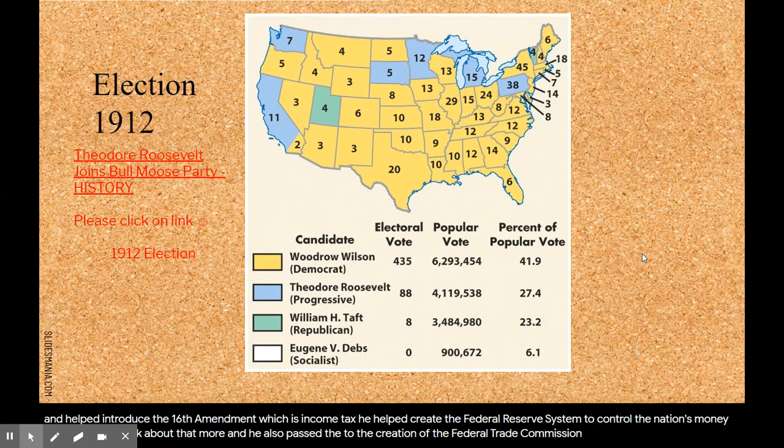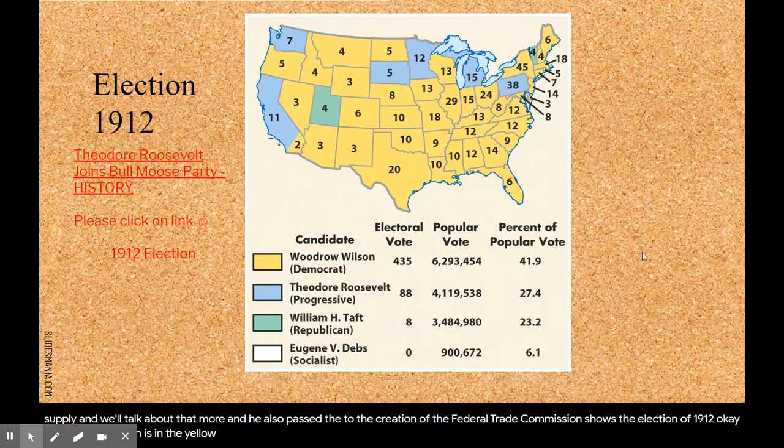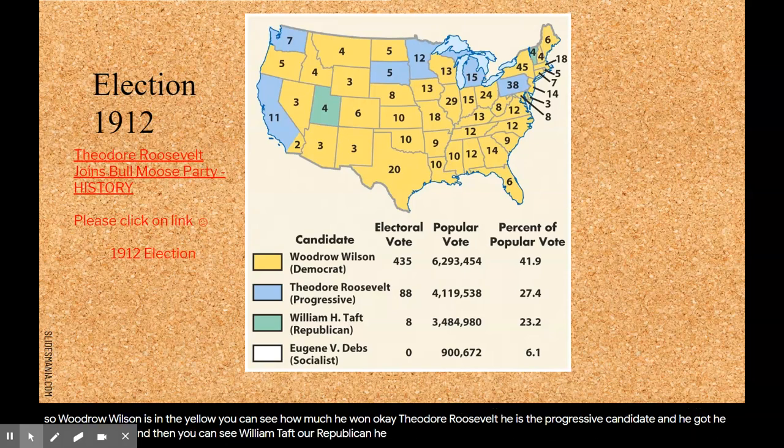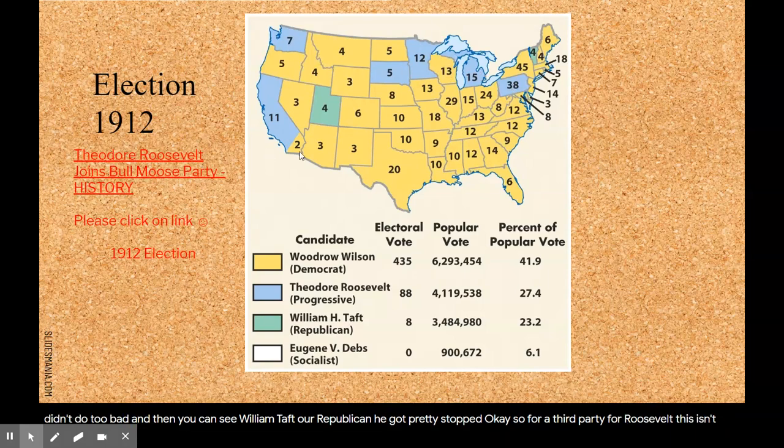Okay, this map shows the election of 1912. Woodrow Wilson is in the yellow. You can see how much he won. Theodore Roosevelt, the progressive candidate, didn't do too badly. And then you can see William Taft, our Republican, got pretty stomped. For a third party, for Roosevelt, this isn't really that bad. All right, let's see how Theodore Roosevelt joins the Bull Moose Party.